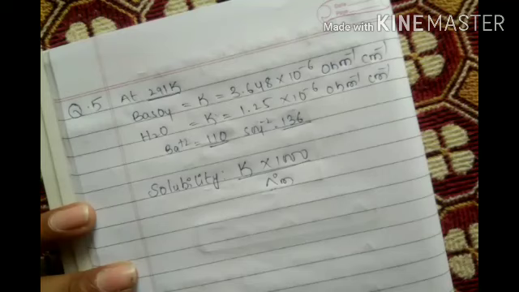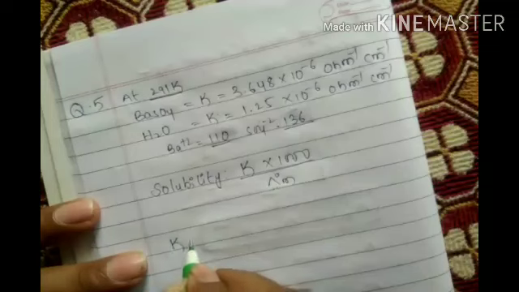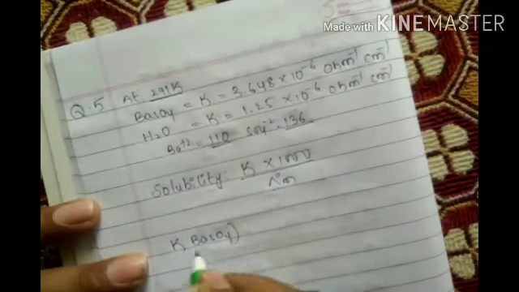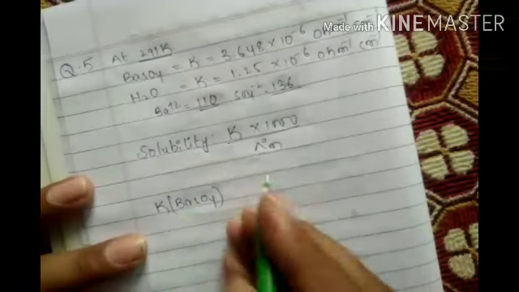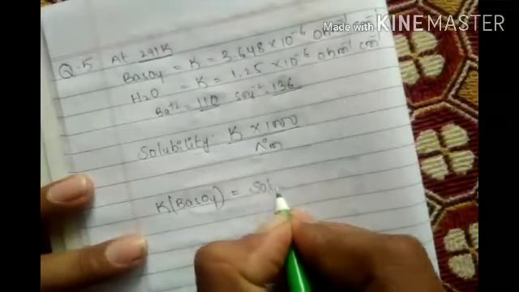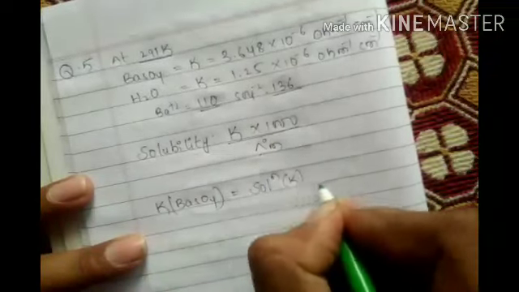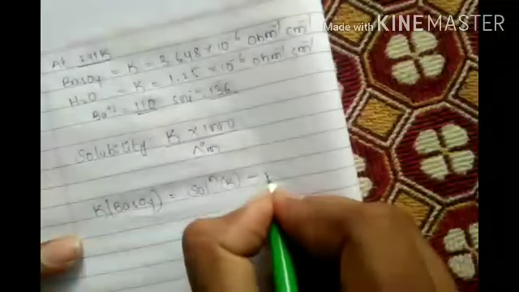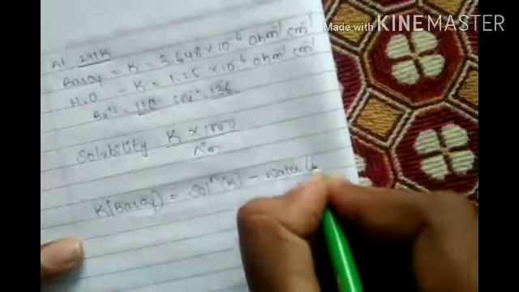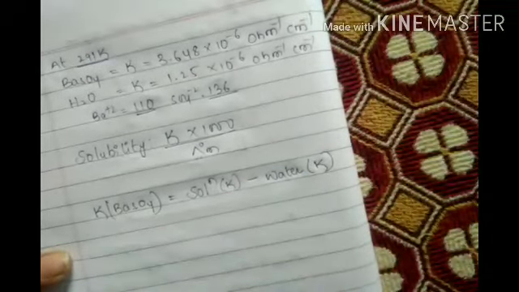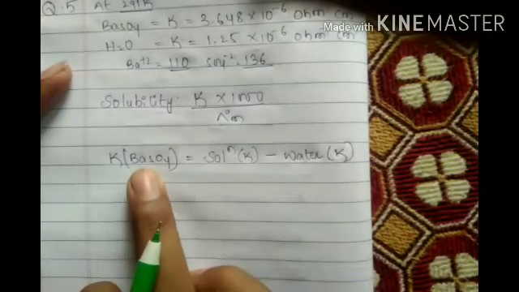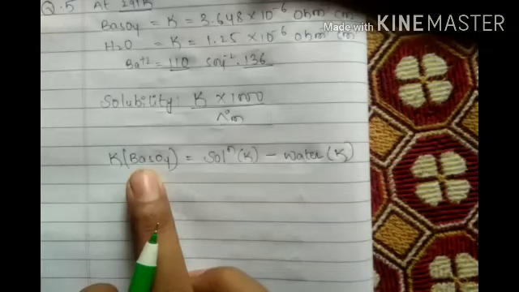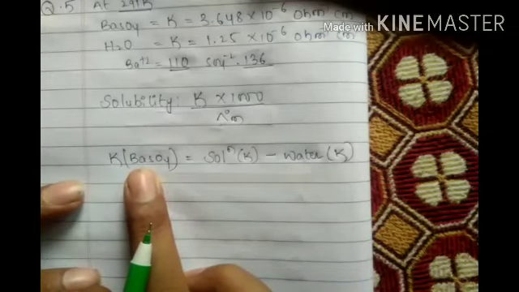So what formula do we use? The specific conductance of BaSO4 equals K of solution minus K of water. From the solution, remove the water, and the pure BaSO4 specific conductance will come.